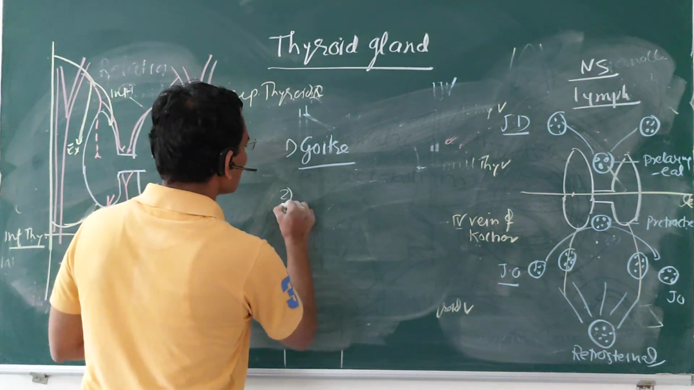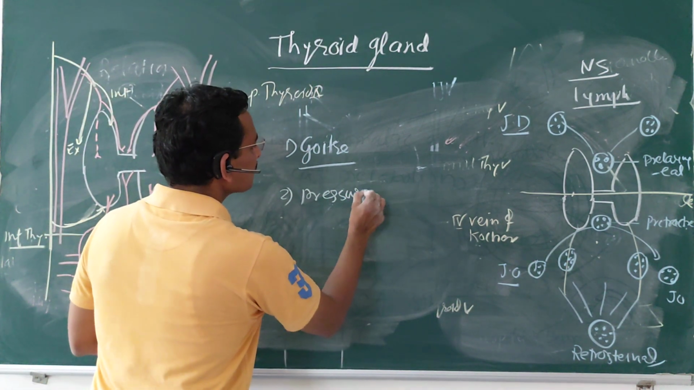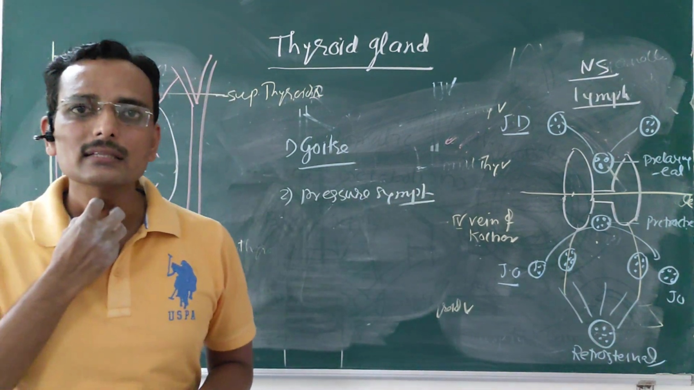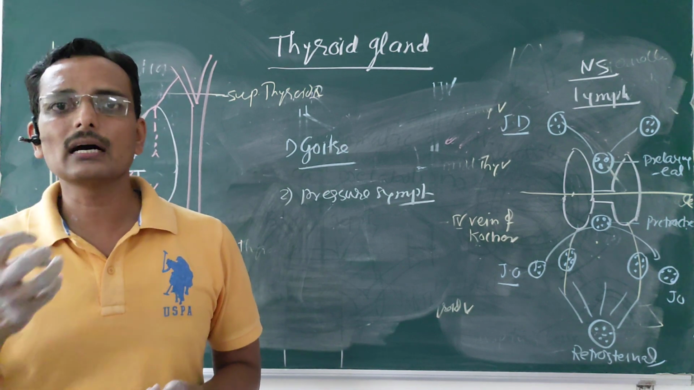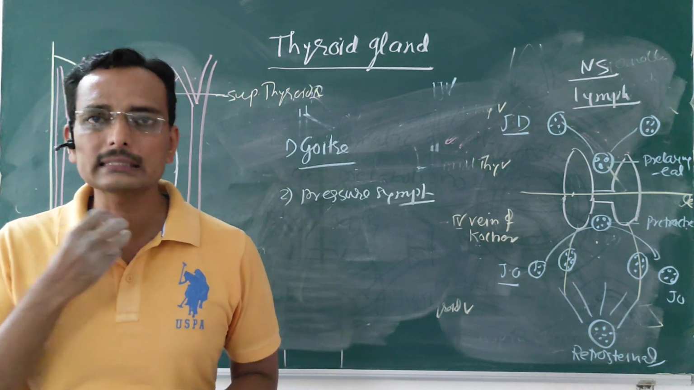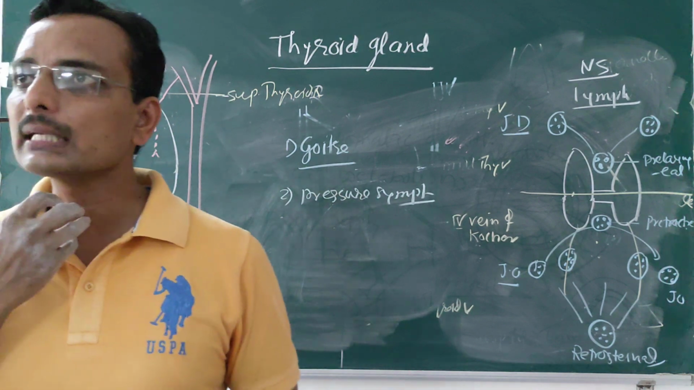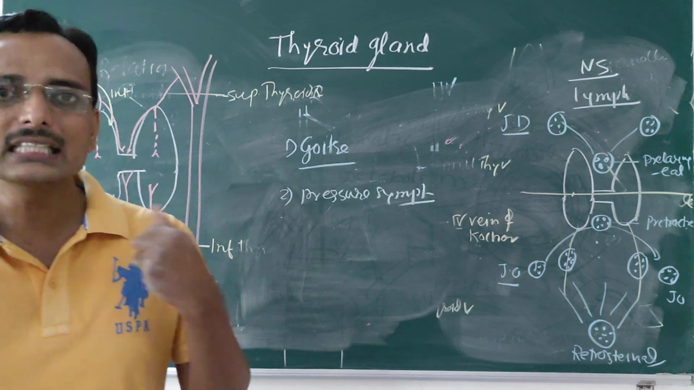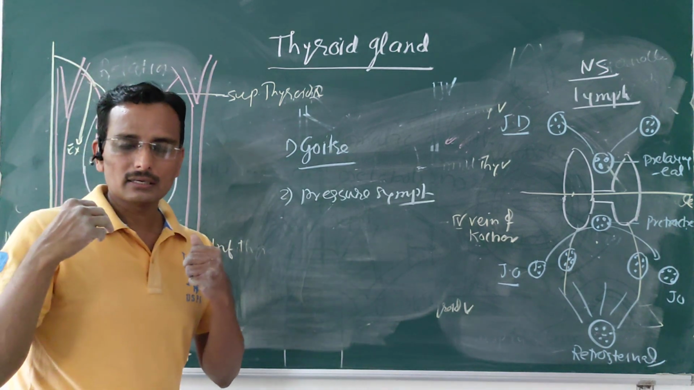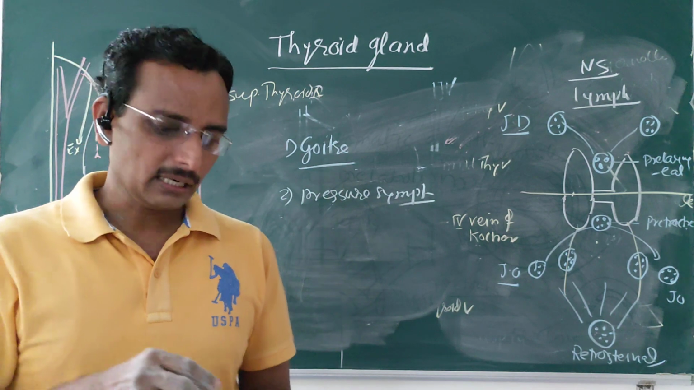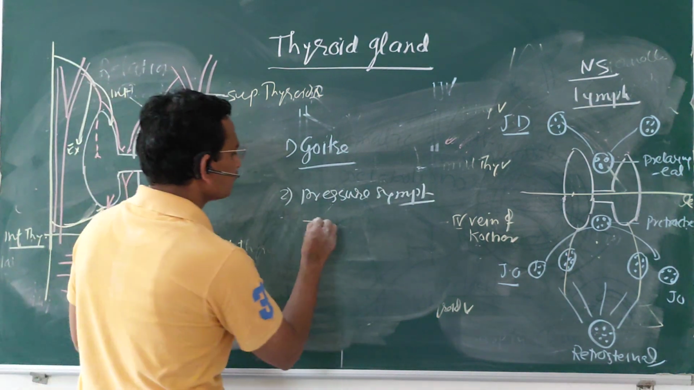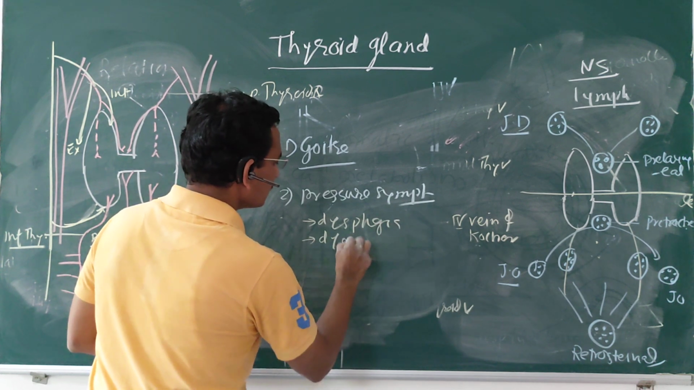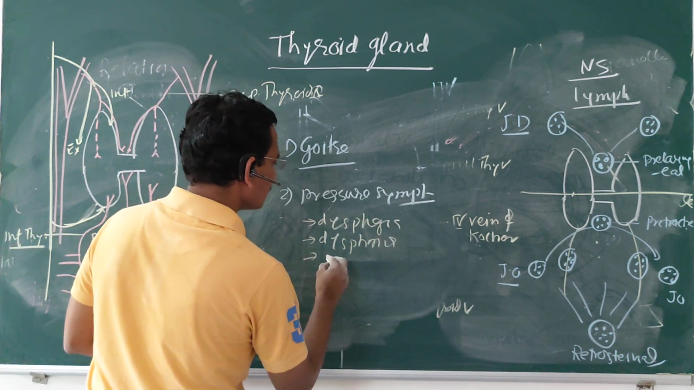Pressure symptoms: if the thyroid gland is enlarged, it will compress the trachea and esophagus. If it compresses the esophagus, this is called dysphagia. If it compresses the trachea, then it results in dyspnea. If it compresses the larynx, it causes dysphonia. Dysphagia, dyspnea, dysphonia: these are the pressure symptoms.